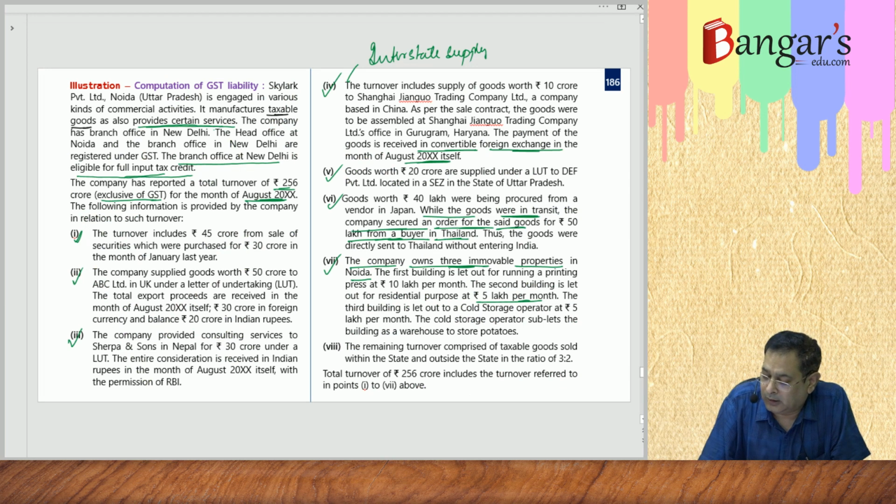Now the remaining turnover comprised of taxable goods sold within the state and outside the state in the ratio of 3:2.